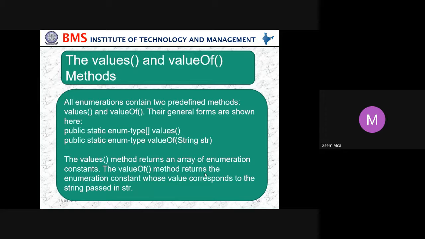So what are the values and valueOf methods? All enumerations contain two predefined methods, that is values and valueOf. Their general forms are shown here: public static enumeration-type values, and public static enumeration-type valueOf(String). The values method returns an array of the enumeration constants. The valueOf method returns the enumeration constant whose value corresponds to the string passed to it.